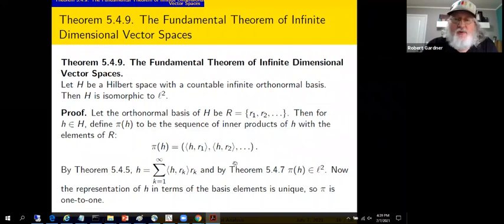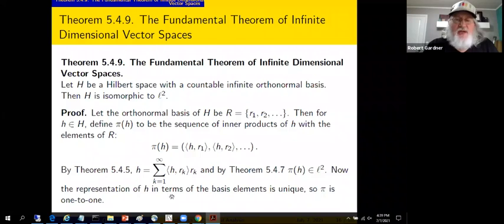Also, this isn't mentioned verbally here, but this is based on inner products. So we've got the linearity. If we take pi of a linear combination, we'll get a linear combination of the pi's, as it were, based on the fact that we add things in L2 component-wise. So first off, pi is, in fact, linear. It maps us from the right place to the other right place. So we need to worry about one-to-oneness, onto-ness, and preservation of inner products.